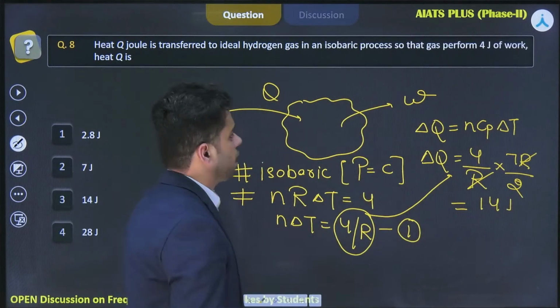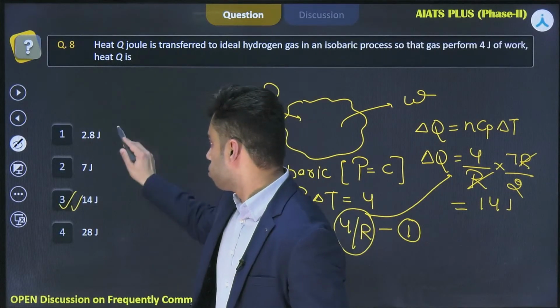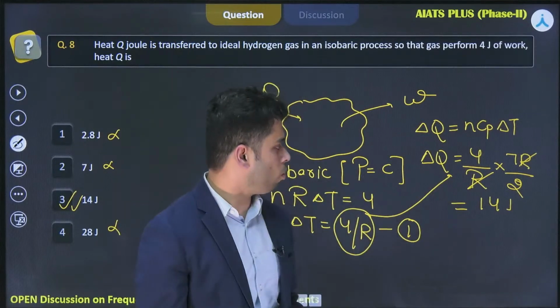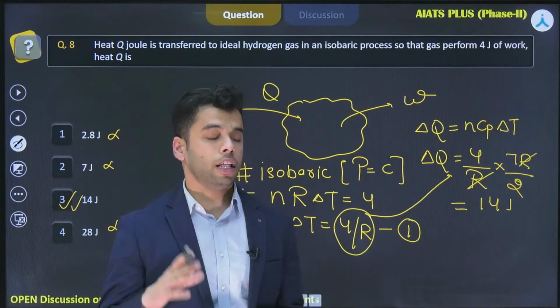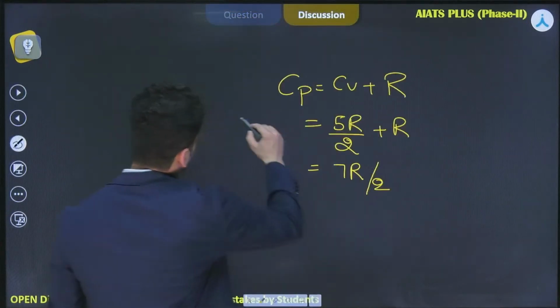So 14 joule, that means that the correct answer to this problem should be option 3, that is 14 joule. So this one is wrong, this one is wrong, and this one is also wrong. And if delta Q is 14 joule, what should be delta U? Can anyone comment the answer? What should be delta U?